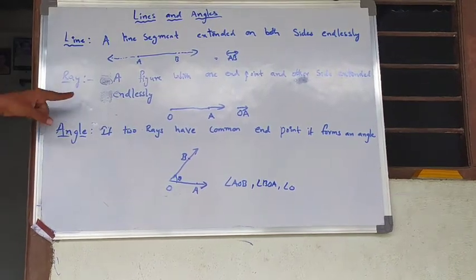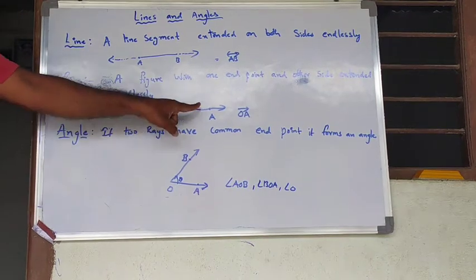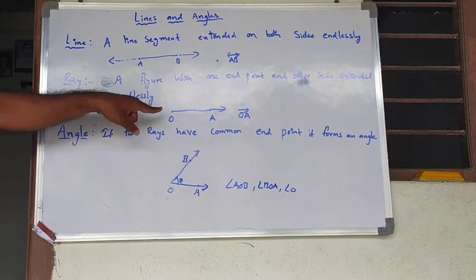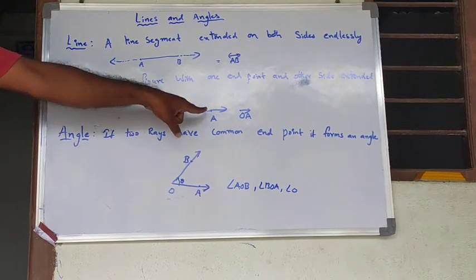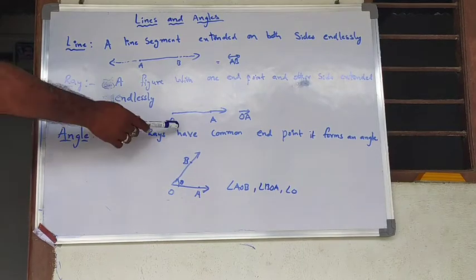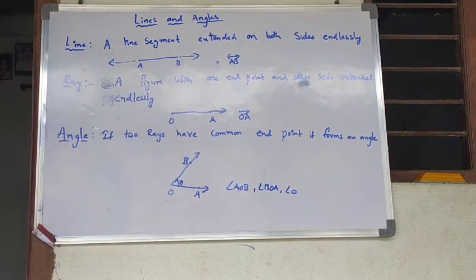Next, ray. A figure with one end point, and the other side we can extend endlessly. If we have a figure with one side at an end point and the other side we can extend endlessly, then we call that figure a ray. Here my example is OA. We can call it ray OA.